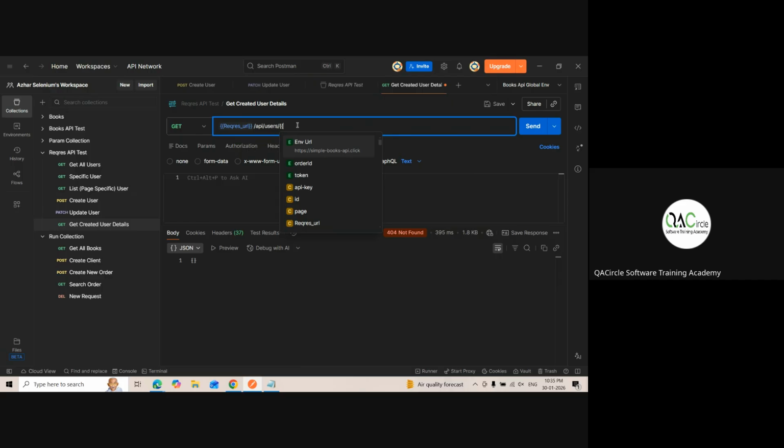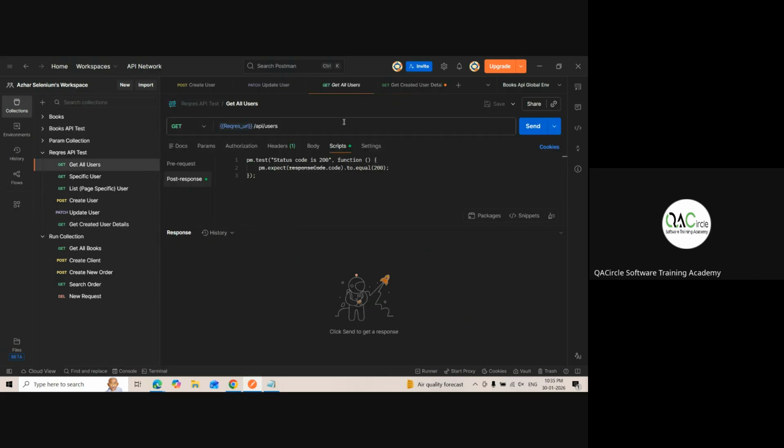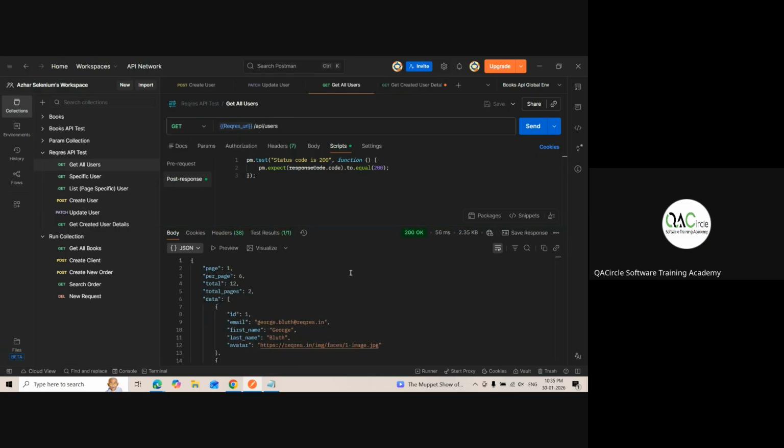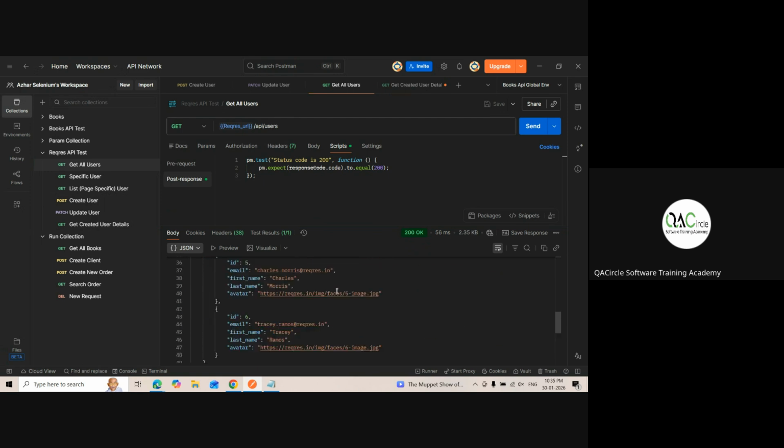Specific user ID, which is 2. Click on send, so we'll get the details. Even if we get all the users, including the one we just created, see? Manju is nowhere mentioned here. Only 6 IDs are there. Again, the concept is it's a public API. They will not add the data.